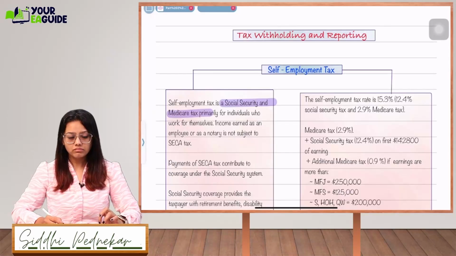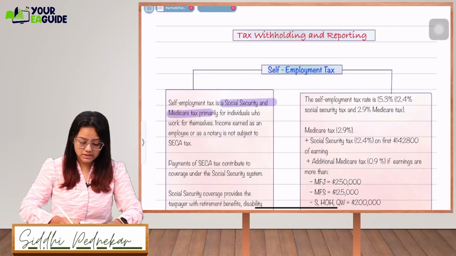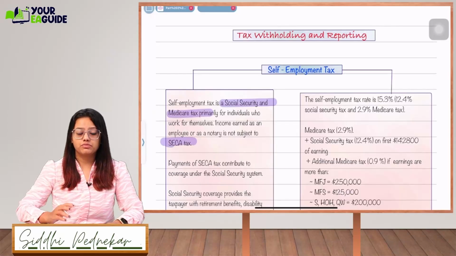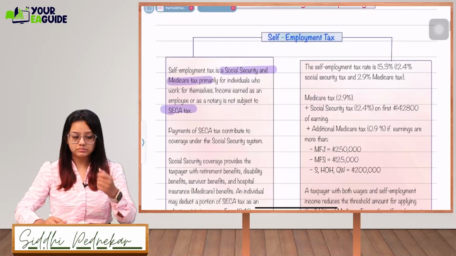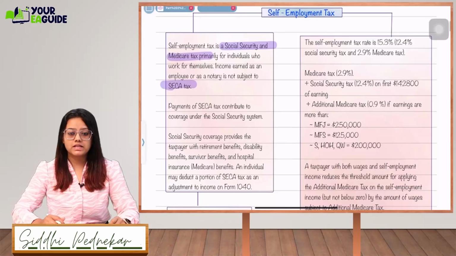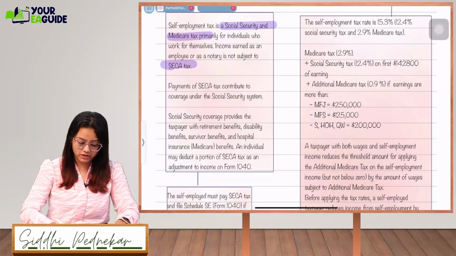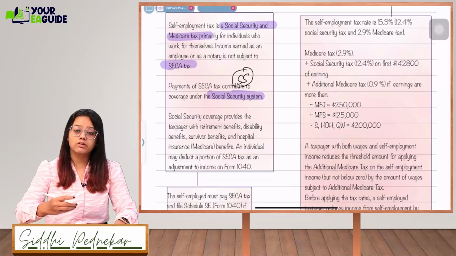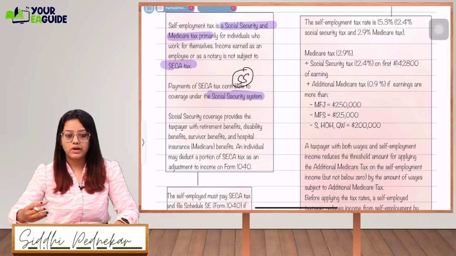Okay, income which is earned as an employee or as a notary is not subject to the Self-Employment Contributions Act. The reason is they will be liable for the payroll taxes. Payment of Self-Employment Contributions Act tax contributes to coverage under the social security system. The social security system is a whole system which gives the laws and regulations regarding how you are going to treat it if you are self-employed.